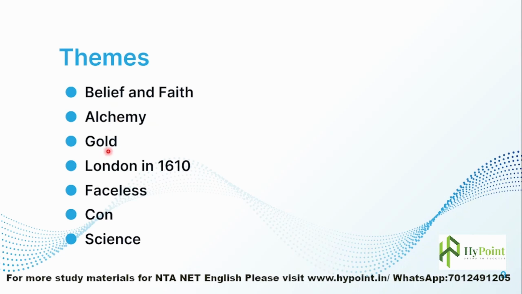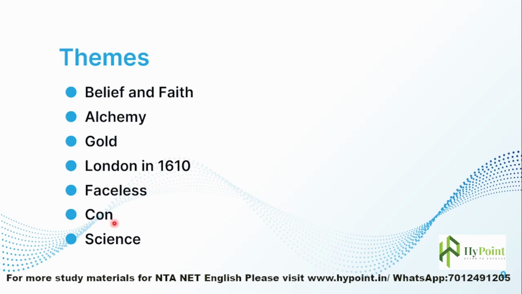Gold is another theme. Accumulation of wealth was always a theme in Ben Jonson's works. London in 1610 is a cross section of the major follies committed by Londoners, especially the people during the first decades of the 17th century. Facelessness is another: Subtle, Dol, and especially Face are faceless people, who assume different characters and roles as demanded by the situation.